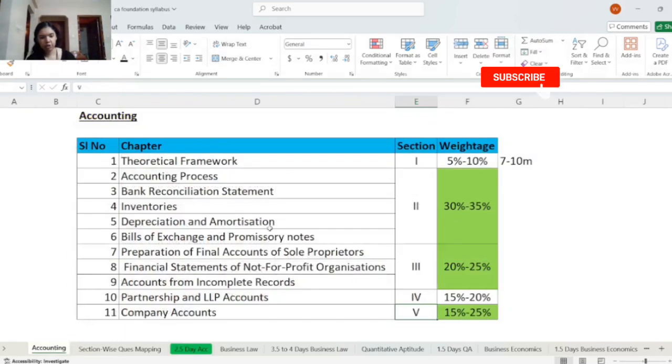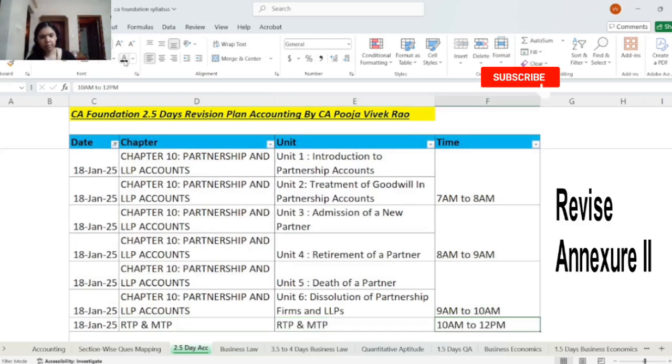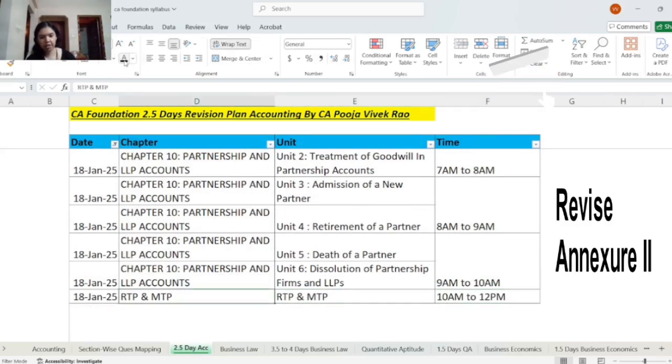So with this, all the chapters you will complete revising. Then the last study slot, this we have kept for practicing the RTP and MTP. So from 10 am to 12 pm, just before you go for your exam, please revise this RTP and MTP. Because sometimes similar types of questions might come. I am not saying the same question will come, but similar questions might come in the exam. And if you have prepared any notes of important formulas and any important formats, you can revise them at the last minute once before entering the exam hall.